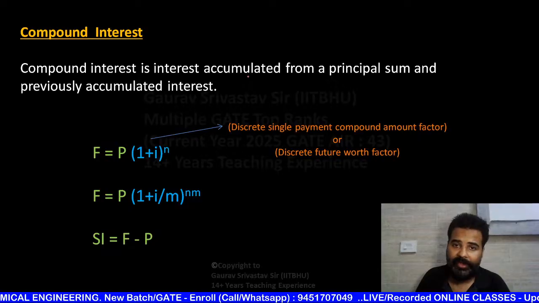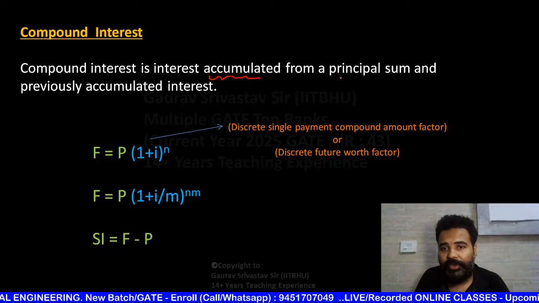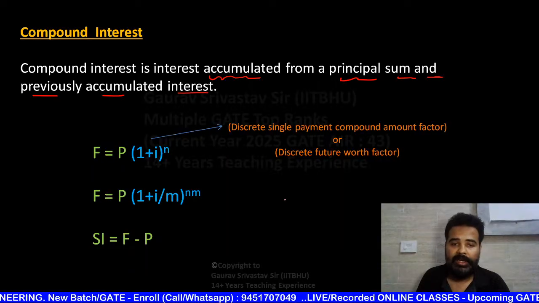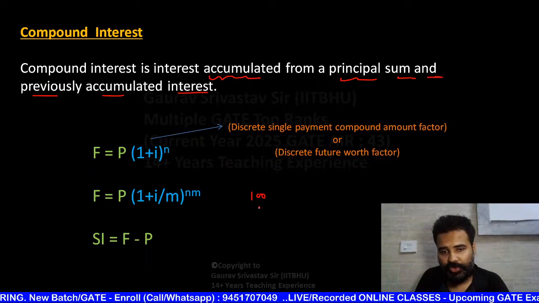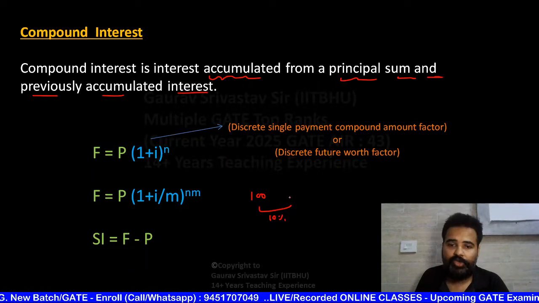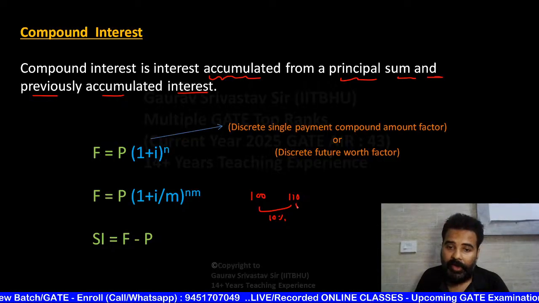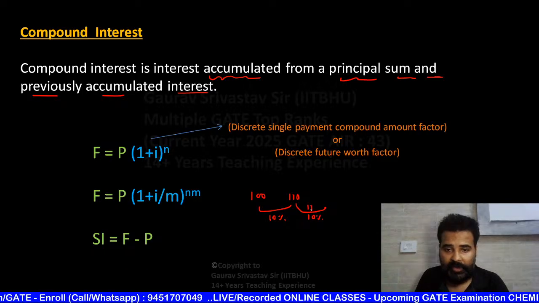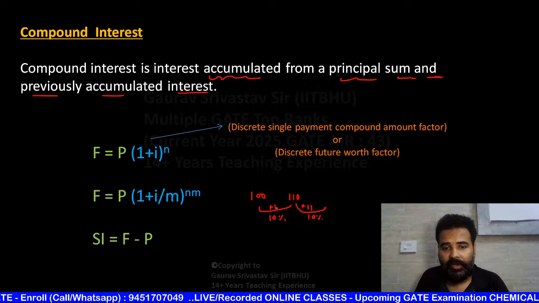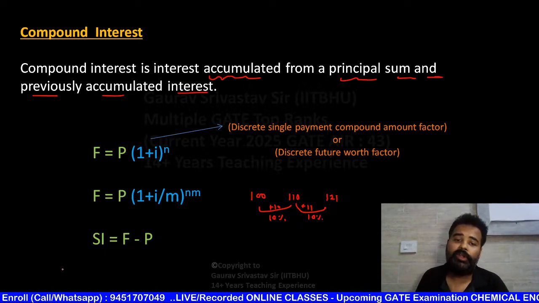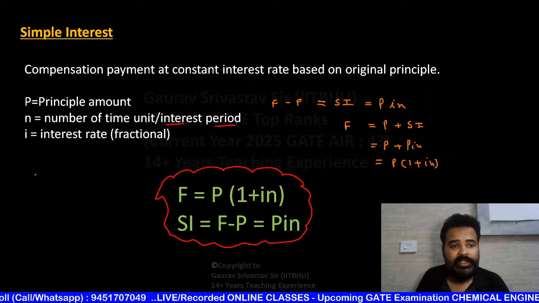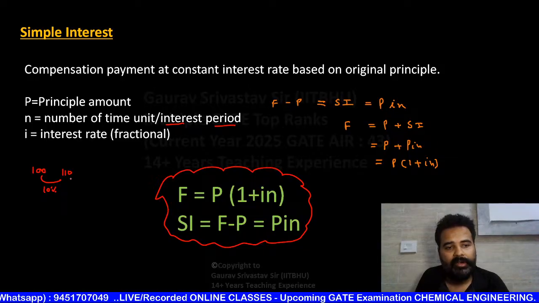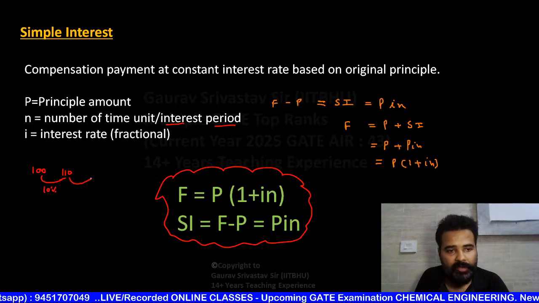Now see, next one, compound interest. Compound interest is the interest accumulated from a principal sum and previously accumulated interest. Like if 100 rupees after 1 year, suppose 10% interest is there, so after 1 year it is 110 rupees, and again after 1 year you are going to pay on this 110. So 110 plus 11, that means it is going to make it 121. But in this case simple interest, if 100 rupee and 10% interest rate is there, so after 1 year it is 110. Now for next year, what is the amount here?